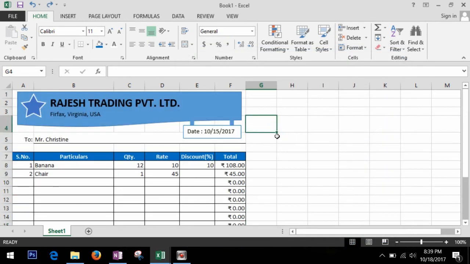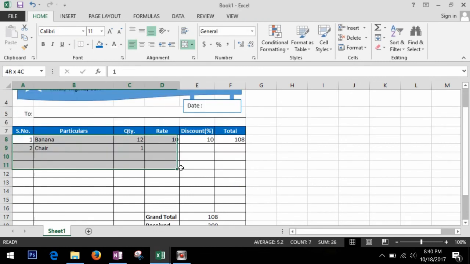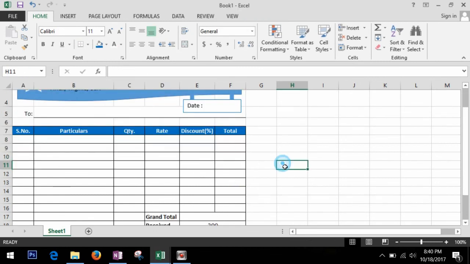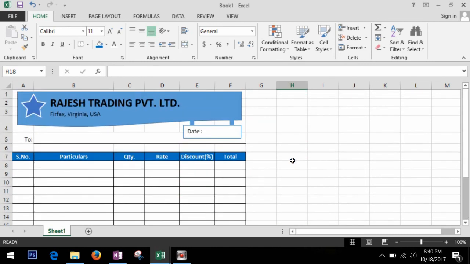So now let's save this invoice as a template so that we can use it frequently without any changes. Delete all those data we enter, delete all those data, and delete this received also. Now this is our blank template, but it is fully functional.